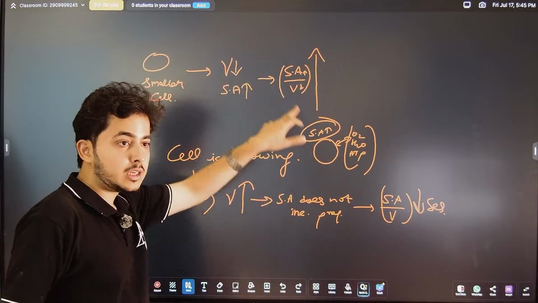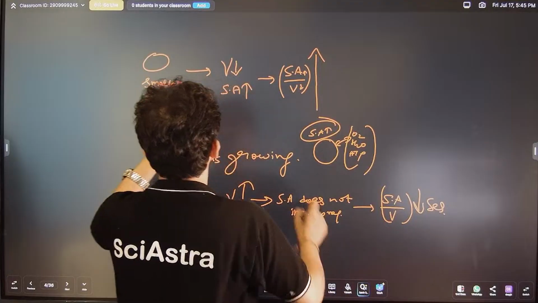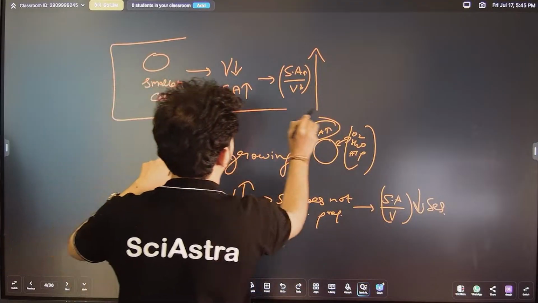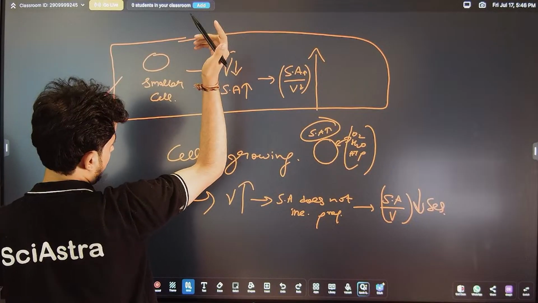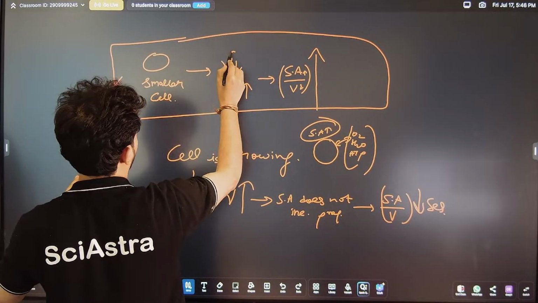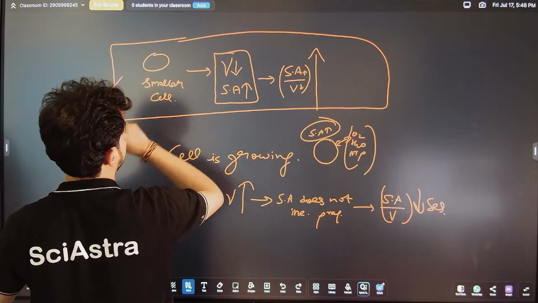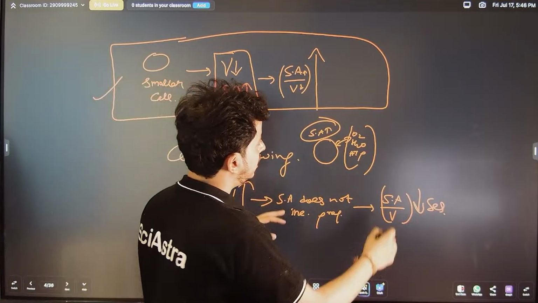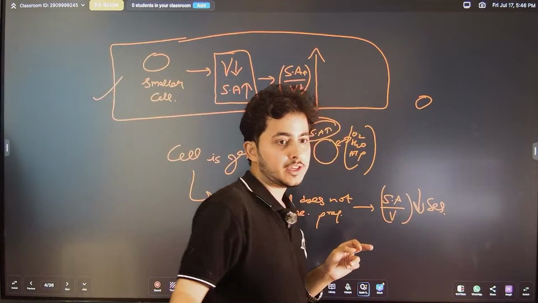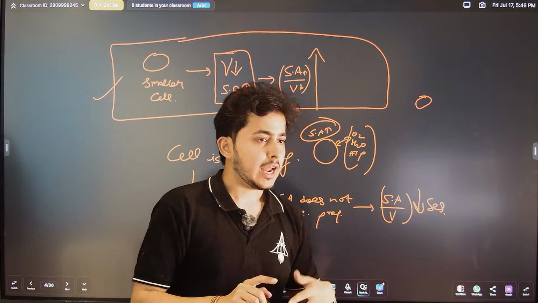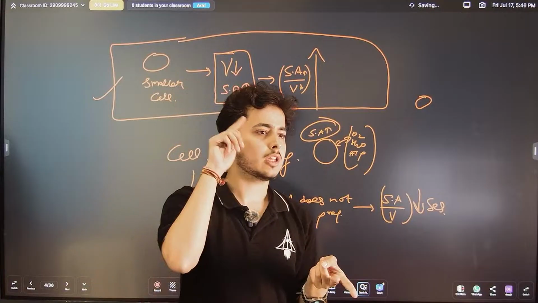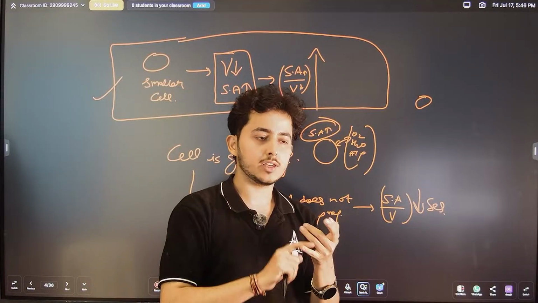But the favorable condition that the cell wants is the condition of a smaller cell, where the volume is less but surface area is more. Even if the volume is less, for example, I give you a 1 BHK flat and I am saying I will give you food, electricity, Wi-Fi, Netflix, everything.